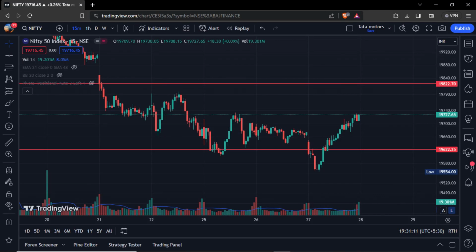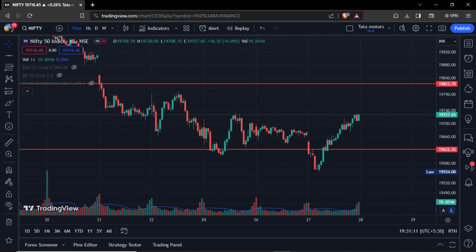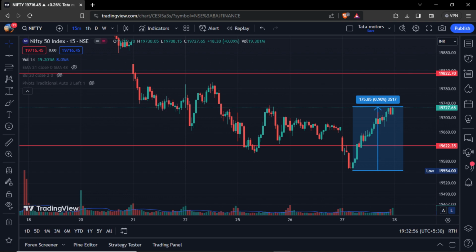If we talk about Nifty price action, after opening, in the first 1 hour until 10:15, markets went lower with very strong candles, and mainly it went below the important support of 19,600. Then after forming a low of 19,550, the market rallied by 175 points, which is a 0.9% move from low to high.